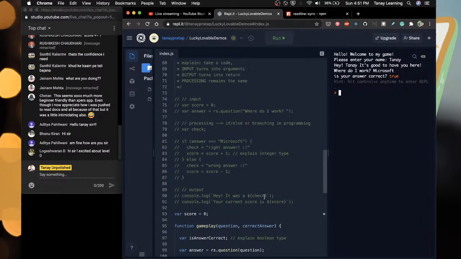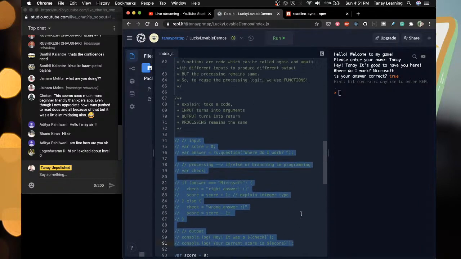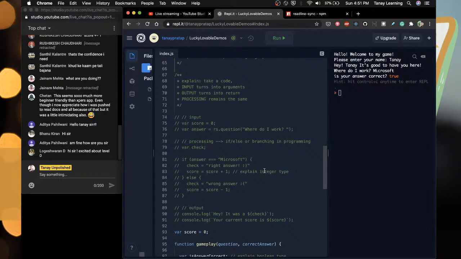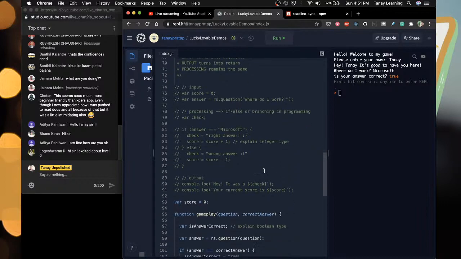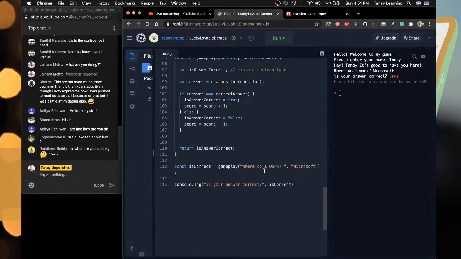So lesson 4 is done. Lesson 4 was to make it a function, to make this gameplay repeatable so that we know about functions. What is lesson 5 now? Lesson 5 is repeating this. Or we do data structures first.